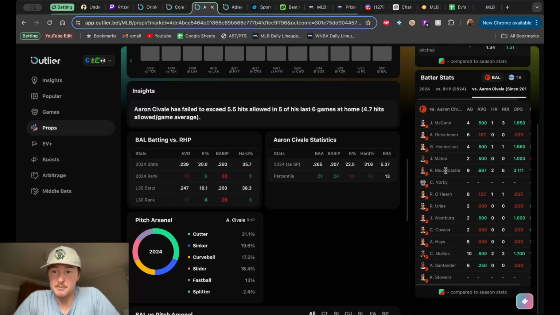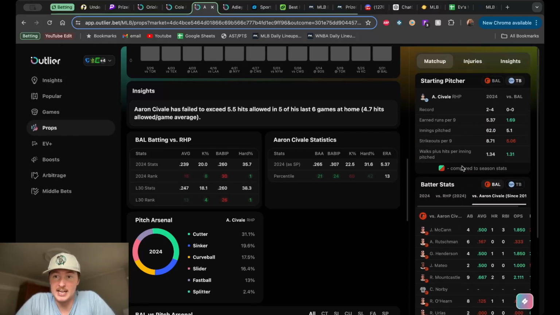But people have had success. Mountcastle, who bats third in this lineup, 667 in 9 at-bats, 2 bombs. If you want to be looking at Mountcastle, that could be something you get behind.